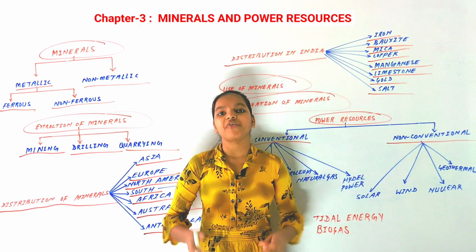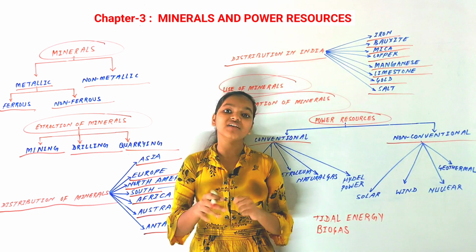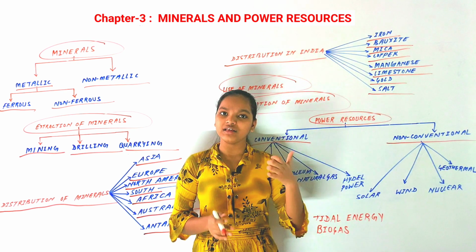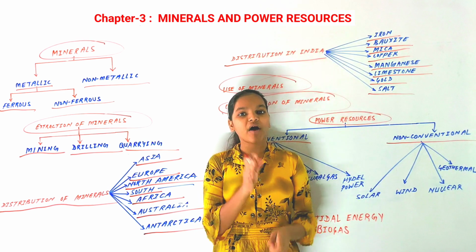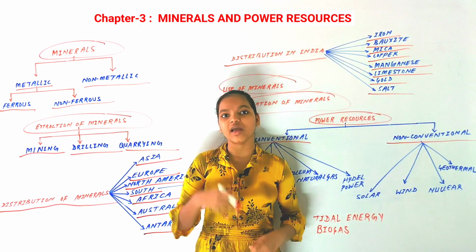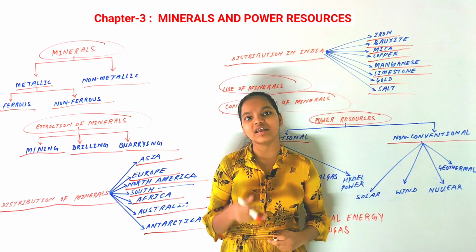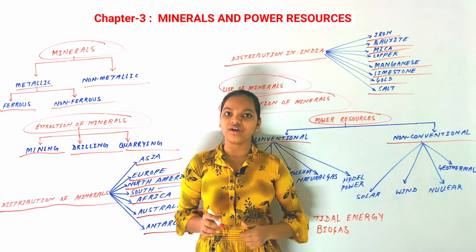Firewood is a conventional source of energy because it has been used traditionally, even in history, for a very long period of time. It is mainly used by villagers in rural areas of India.